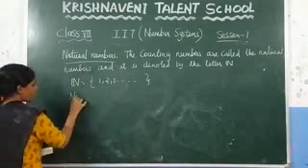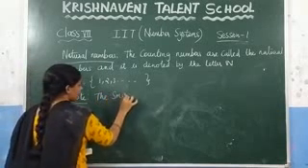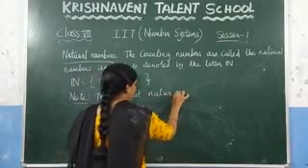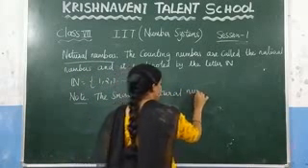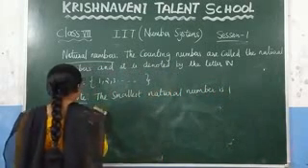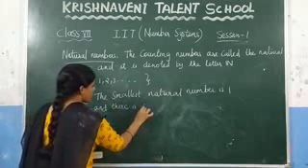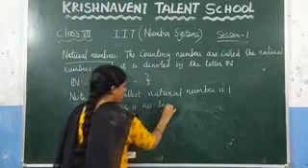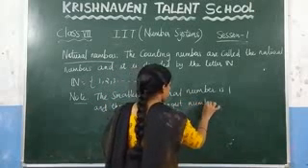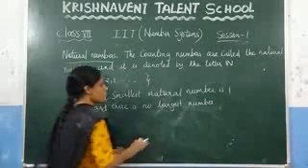What is the smallest natural number? The smallest natural number is 1, and there is no largest natural number. Why? Because if you add 1 to a natural number, you will get the next natural number. That is why there is no largest natural number.